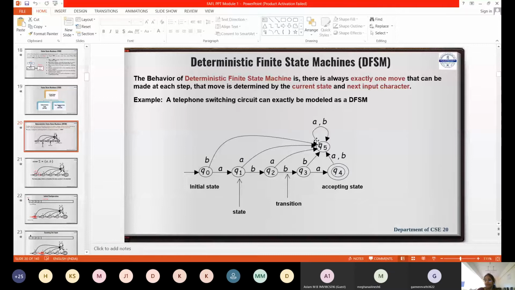Why do we go for a dead state in a deterministic machine? According to this, you tell me what type of language this machine is going to accept. Directly, I can say that A, B, B, A is the language to be accepted. That is a possibility.